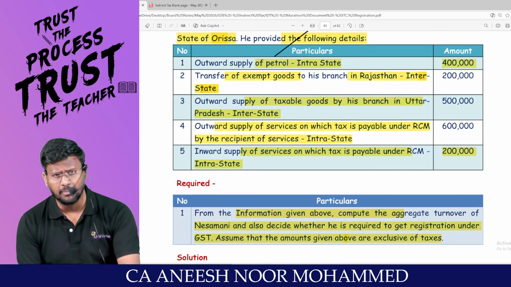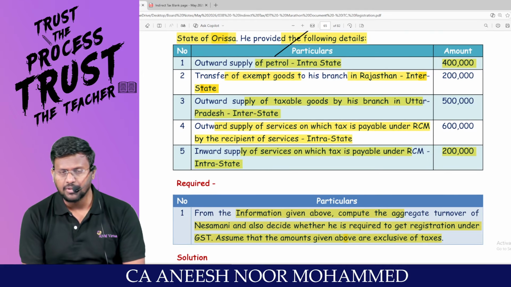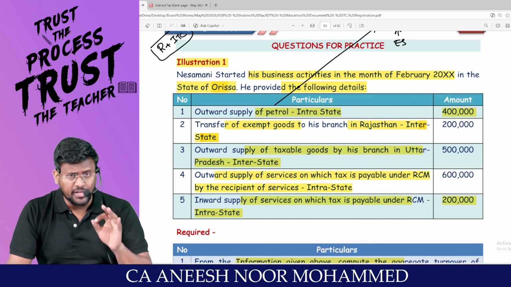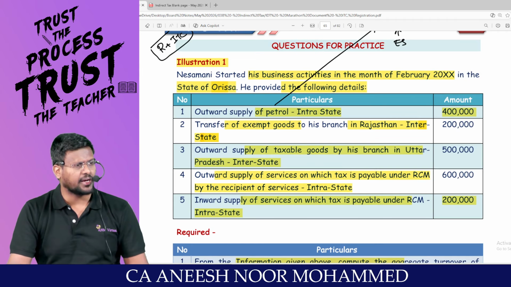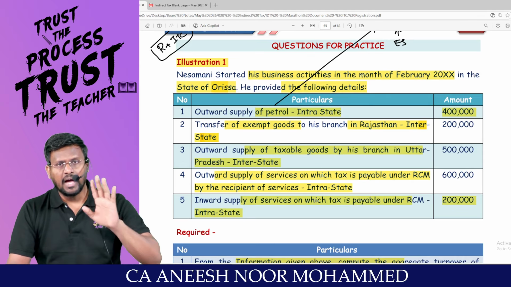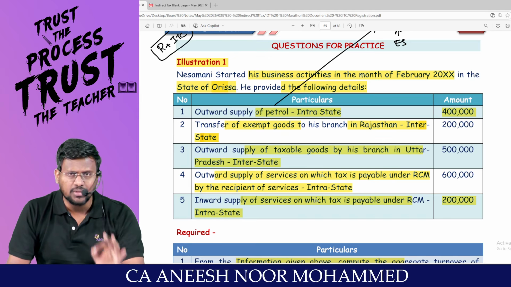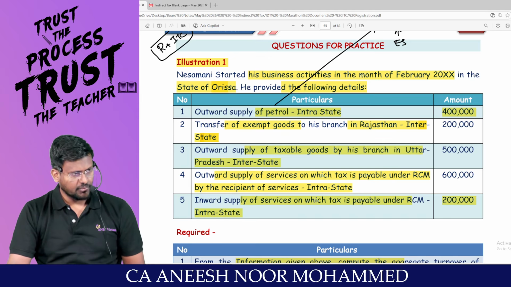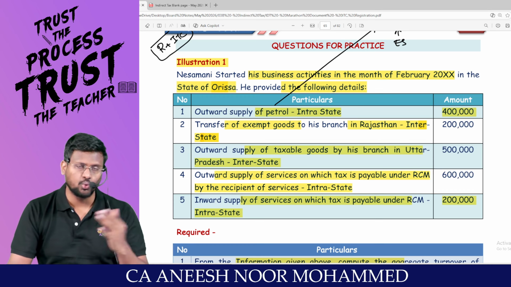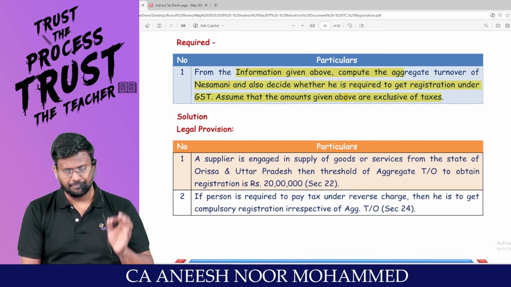Like this, a 5-mark question can be expected in exam, which is computation of the aggregate turnover. Because whether I am liable to take registration or not is based upon aggregate turnover. Since it is Orissa, the aggregate turnover threshold limit is 40 lakh if you are exclusively supplying goods, and 20 lakh if you are exclusively supplying services or goods and services. So this is an expected question for exam.